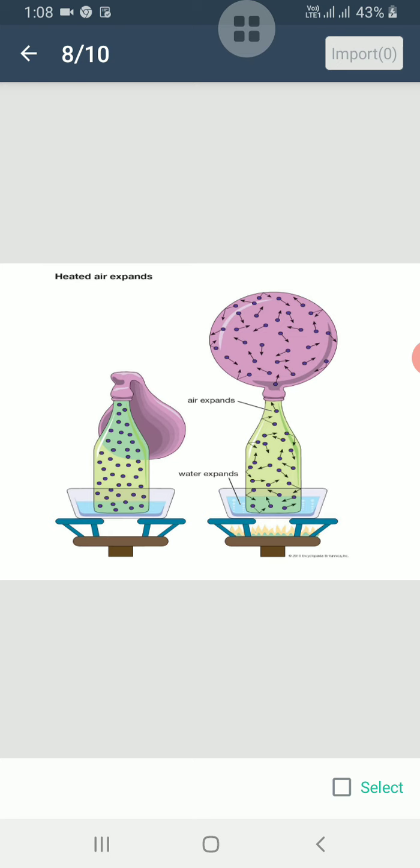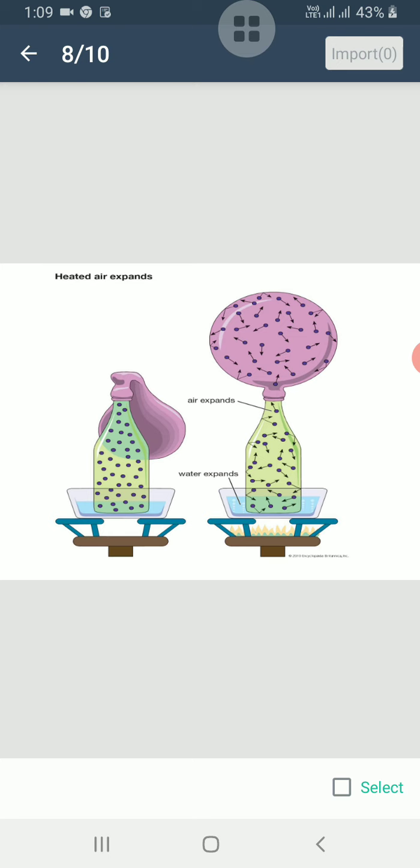When the water gets warmed, the air molecules, the liquid molecules expand and they take up more space. As the liquid molecules are very loosely packed and they are free to move, when they get heated up, they expand and take up more space, and the balloon starts blowing. Automatically the balloon will start blowing because it is filled with air.